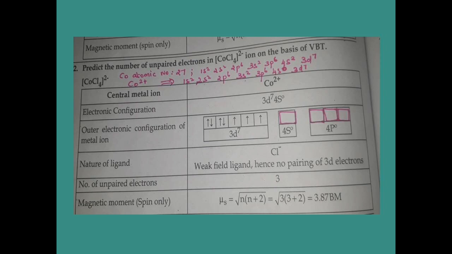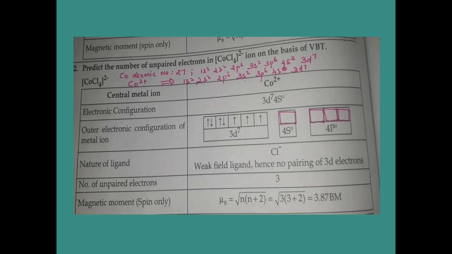Next example, tetrachloridocobaltate(II), 2 minus. Cobalt atomic number 27, so the electronic configuration is 1s2, 2s2, 2p6, 3s2, 3p6, 4s2, 3d7. After calculation we get the oxidation number for cobalt as 2 plus. So 2 plus means we have to take 2 electrons from the 4s orbital.